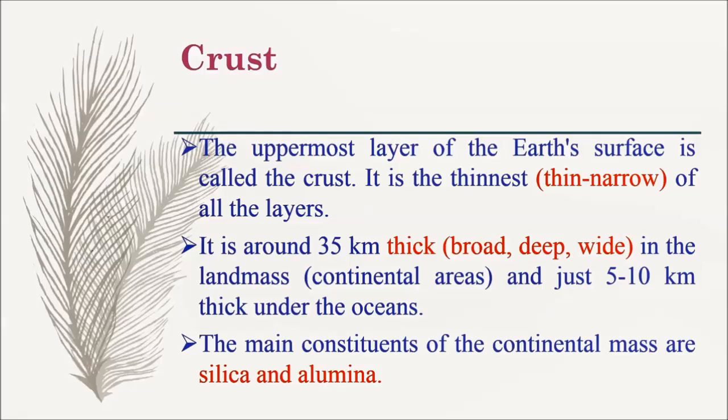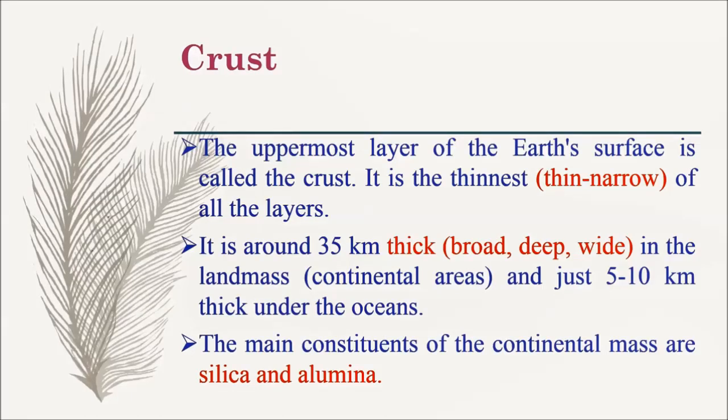Let me explain this. The uppermost layer of the earth's surface is called the crust. It is the thinnest of all the layers. Here, thin means narrow. It is around 35 km thick.